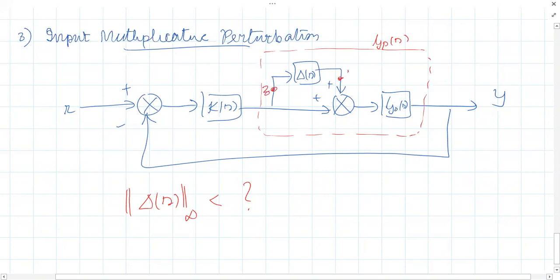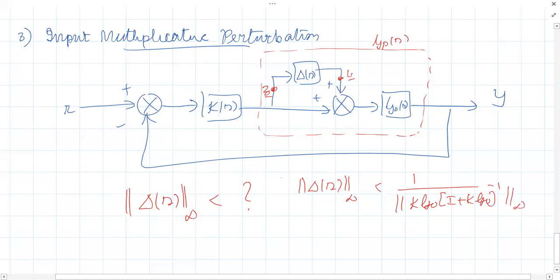This is Z and this is W. Try doing that. See whether you got an expression of this kind: that infinite norm should be less than 1 divided by infinite norm of K G naught into I plus K G naught inverse. Check whether you got this thing.